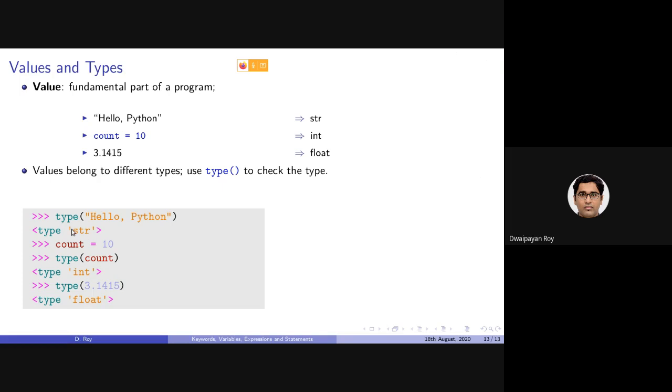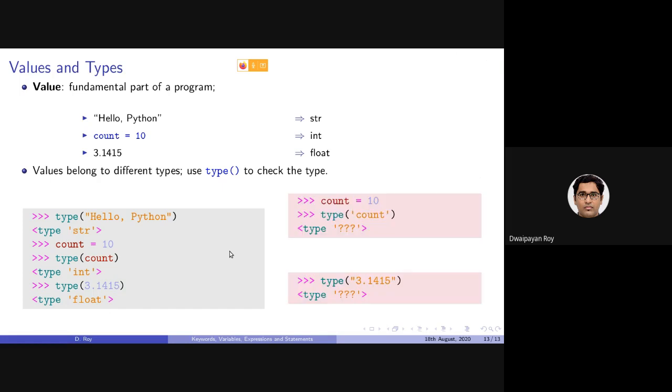Now here the type of hello world will be string. If I declare count equals 10 and check the type of count, it will be integer, and the type of 3.1415 will be float. Now one question to you. If I declare count equals 10 and take the type of count, and the type of count in quotes, what will be the output for each?